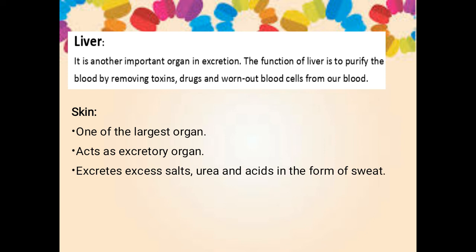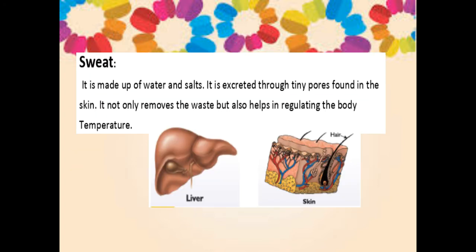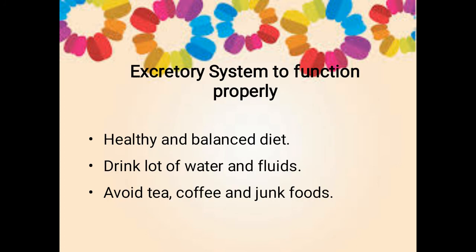And coming to skin. It is the largest organ and also an excretory organ which secretes excess salts, urea and acids in the form of sweat. Right? So sweat is a combination of salt and water. The skin contains tiny holes called pores through which the sweat will come out. And also the skin helps in regulating the body temperature. So these are the organs that involved in excretion process. Right? Would you clear about this, children?